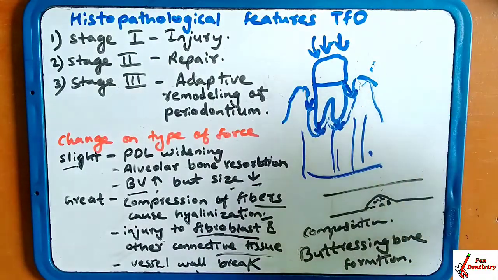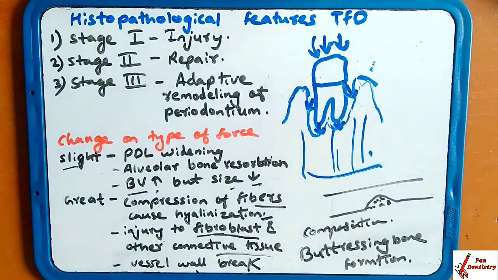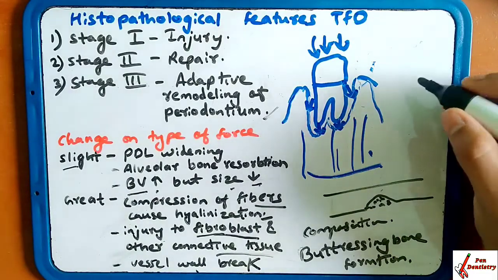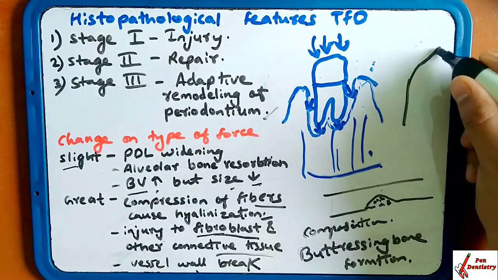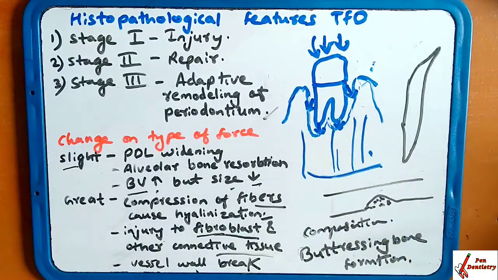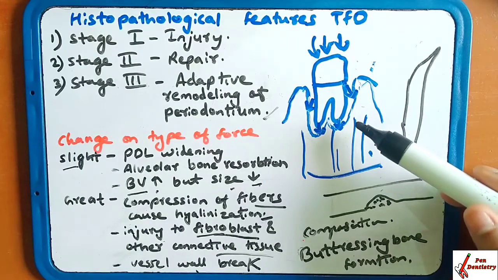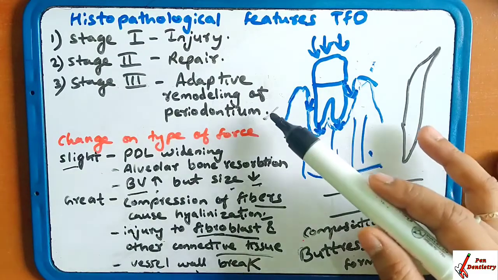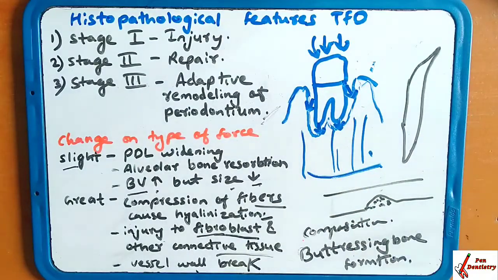This results in thickening of the PDL fibers, and an angular bone defect will take place. Vascularization increases in the last step, and loss of the tooth takes place if the repair has not taken place.